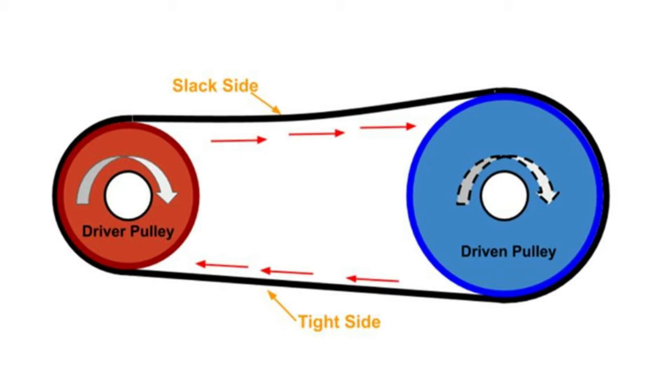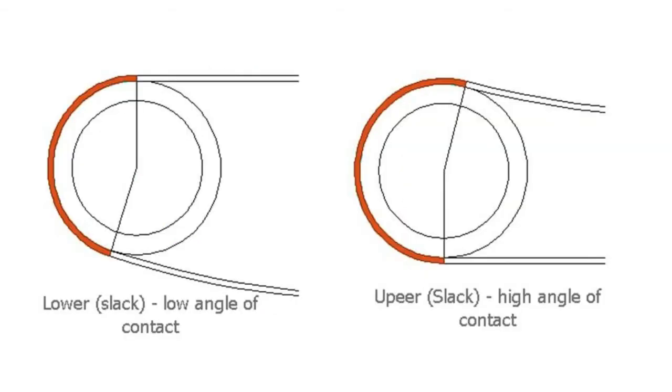The portion of the belt leaving the driven and entering the driver is known as tight side, and a portion of the belt leaving the driver and entering the driven is known as slack side. Also, the portion of the belt which is having less tension is called slack side and the one has high tension is called as tight side. The tensions on the tight and slack sides of the belt depend on angle of contact. The belt drives have to be arranged such that slack side comes above and tight side comes below the pulleys. This arrangement increases angle of contact of the belt